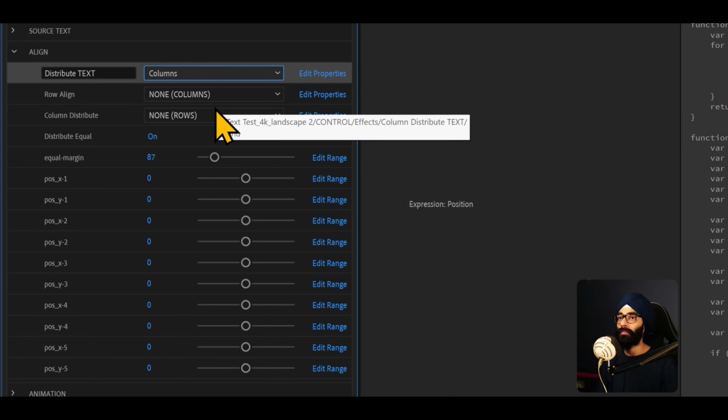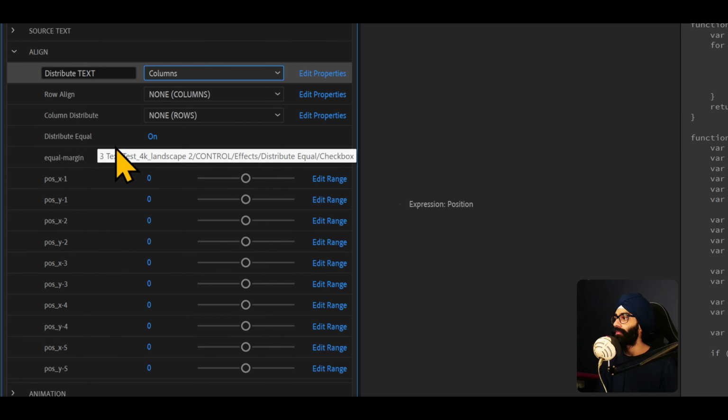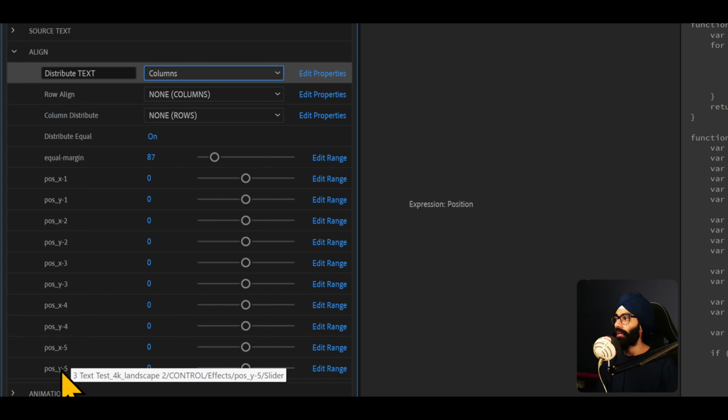Anyway, go to columns, and one big change that I've done from yesterday is I've removed individual margin, and then I've worked on position x1 through x5 and y1 through y5, and I have to make this into a pointer so that I don't have two, I have just one to deal with. But that's the biggest thing that I want to talk about.